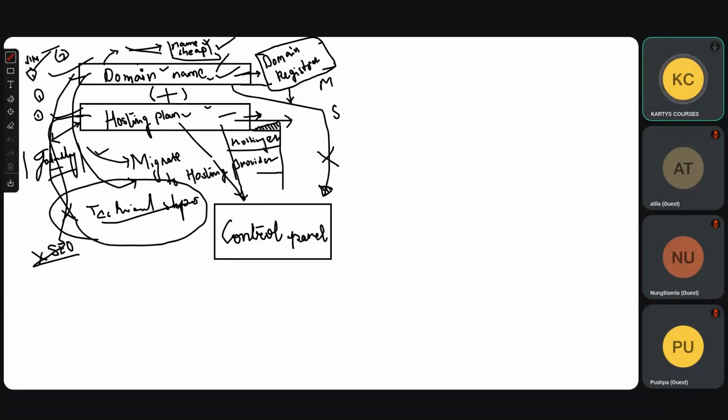Good job. All right. So if you guys want, take a photograph of this, take a screenshot, whatever, doesn't matter. Make sure that you are going to Google, putting search by using search parameters. Write down what is domain name, what is domain, what is hosting plan, what are different types of hosting plan available only on Namecheap. I don't want any other hosting plan details. I want you guys to only search about Namecheap, because that is exactly what we're going to be using. If you search others, it will confuse you. So as of now, go simple and take baby steps.